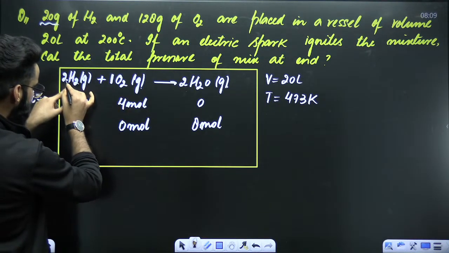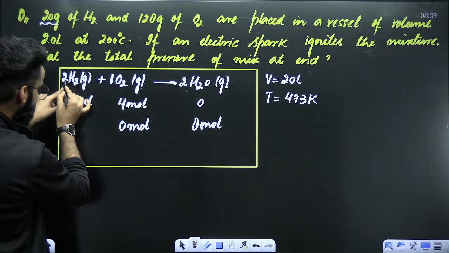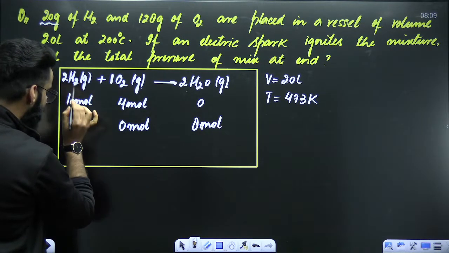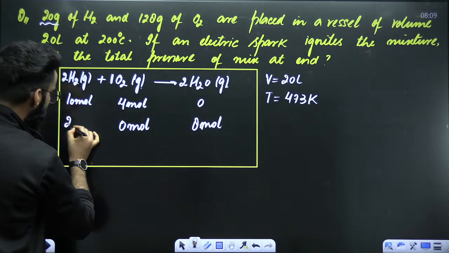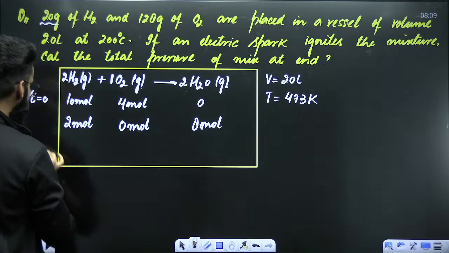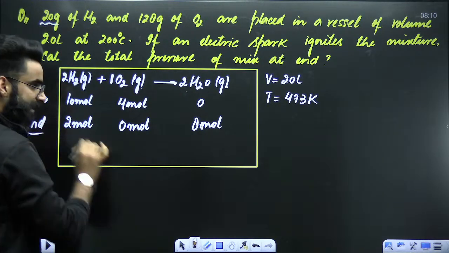1 mole reacts with 2 moles. So 4 moles would have reacted with 8 moles. I had taken 10. Out of 10, 8 have reacted. So 2 moles of H2 will be still left in the container at the end of the reaction.